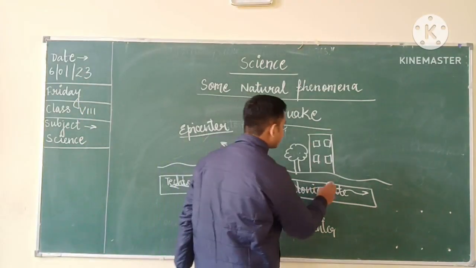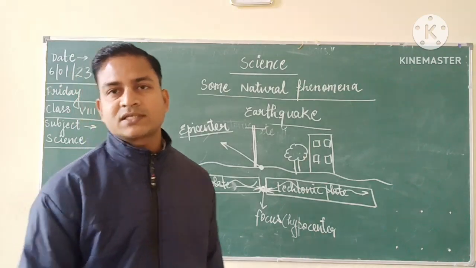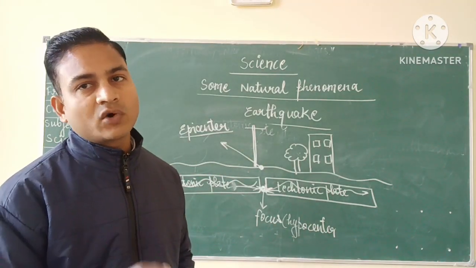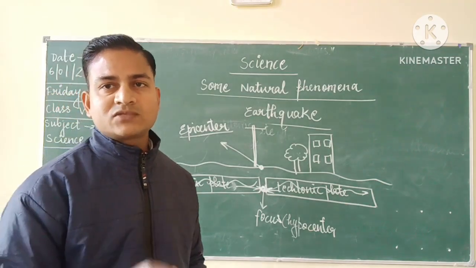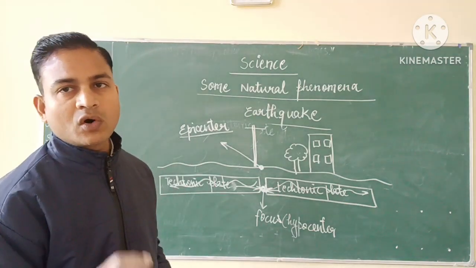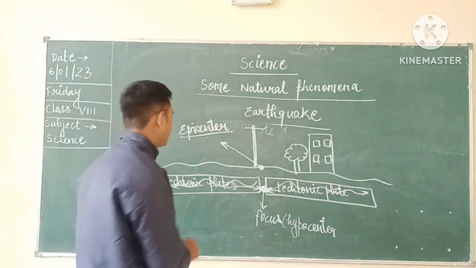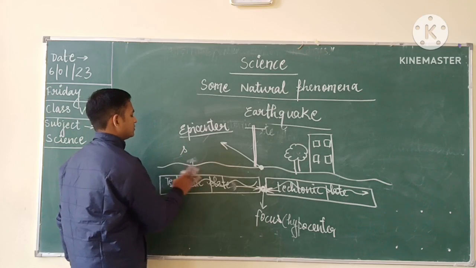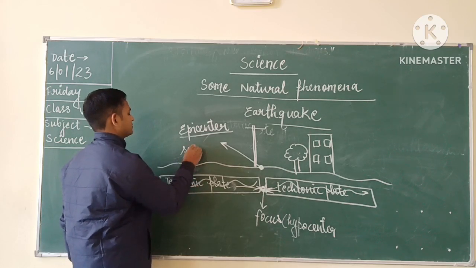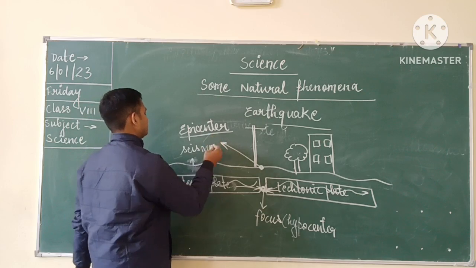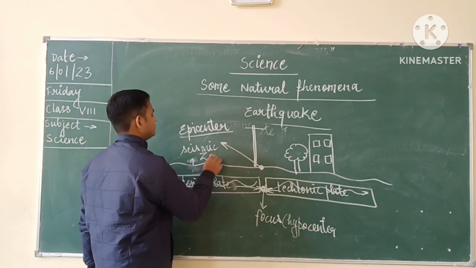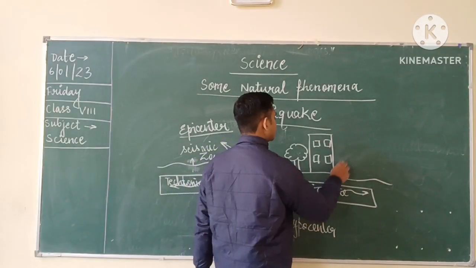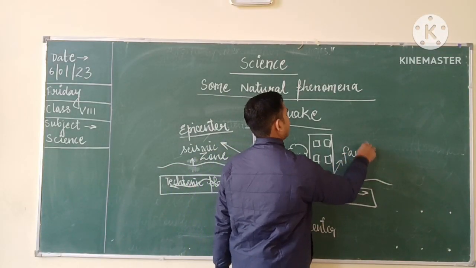Okay, so the places which are situated just above those tectonic plates due to which the earthquake is originating will be called as seismic zones or the weak zones or the fault zones. Okay, so this is we can say seismic zone, or we can also say that it is also called as fault zone.